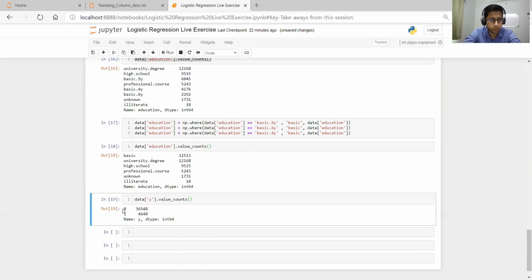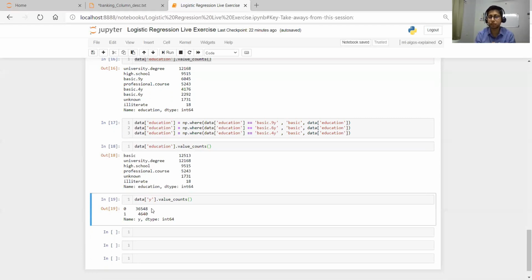Zero means those who have not subscribed for the term deposit, and one means those who have subscribed. Around 36,548 persons in this data set have not subscribed for the term deposit, but 4640 have.